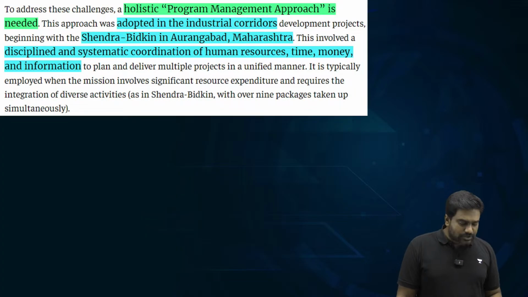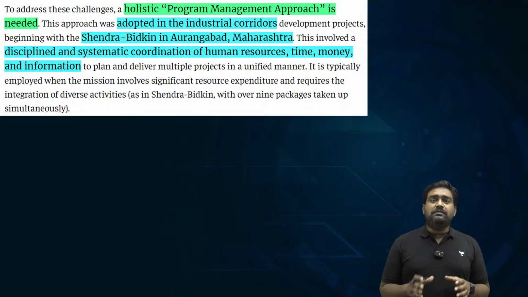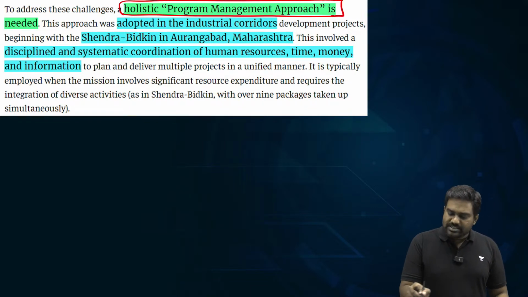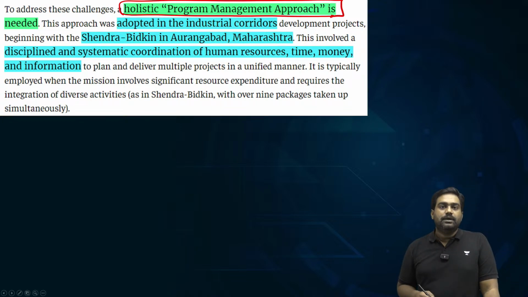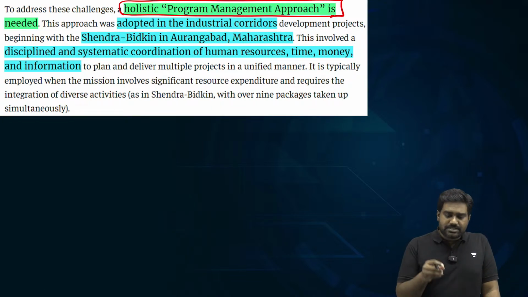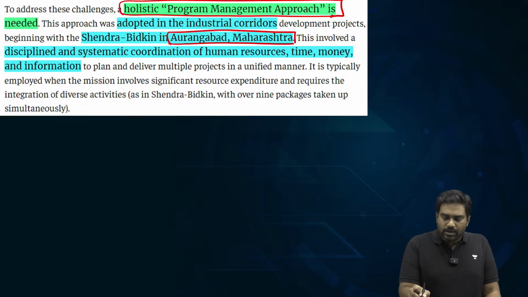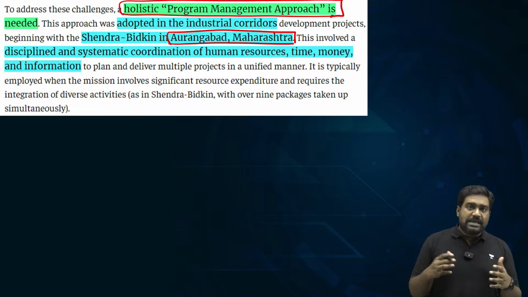So India needs to scale such initiatives, and what we need is a national agency or a national authority to provide a holistic program management approach. For example, in some projects, this approach has given results for us. If you look at the industrial corridor in Aurangabad, Maharashtra, the PM approach was adopted.